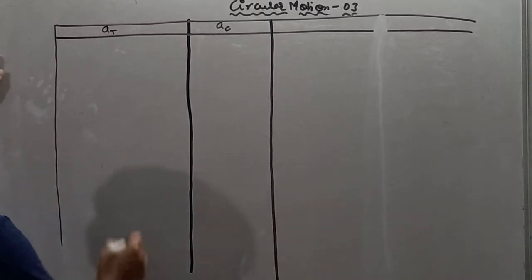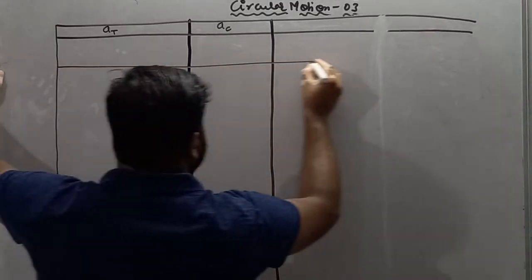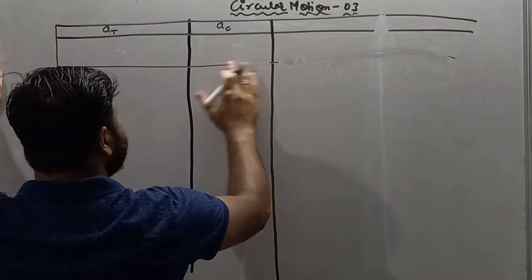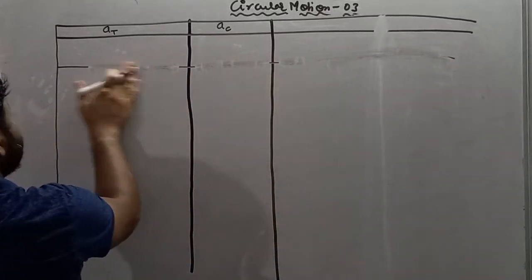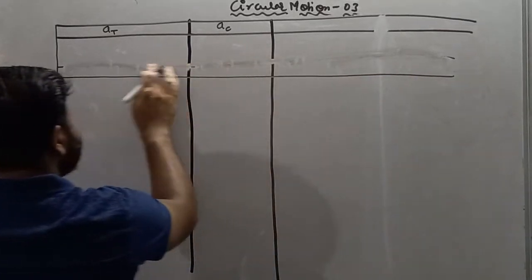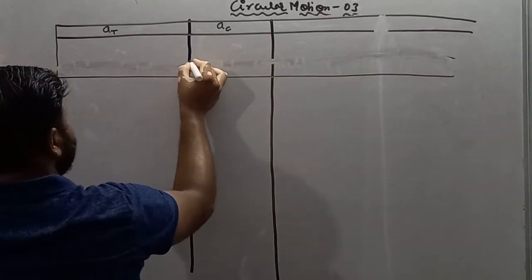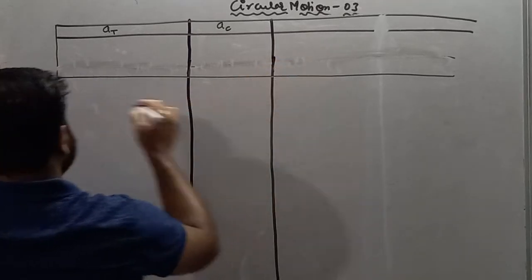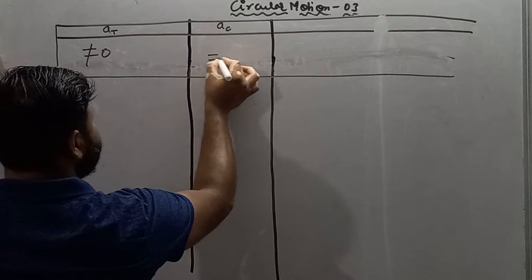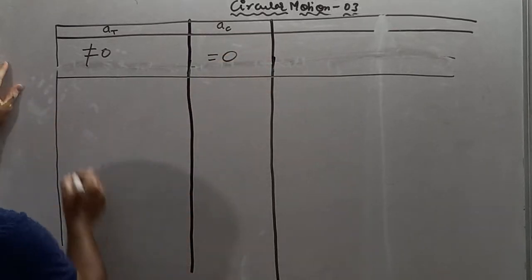So in the first case I am writing, there are 4 different cases which we have to discuss. First case is tangential acceleration is not equal to 0, but centripetal acceleration is equal to 0.